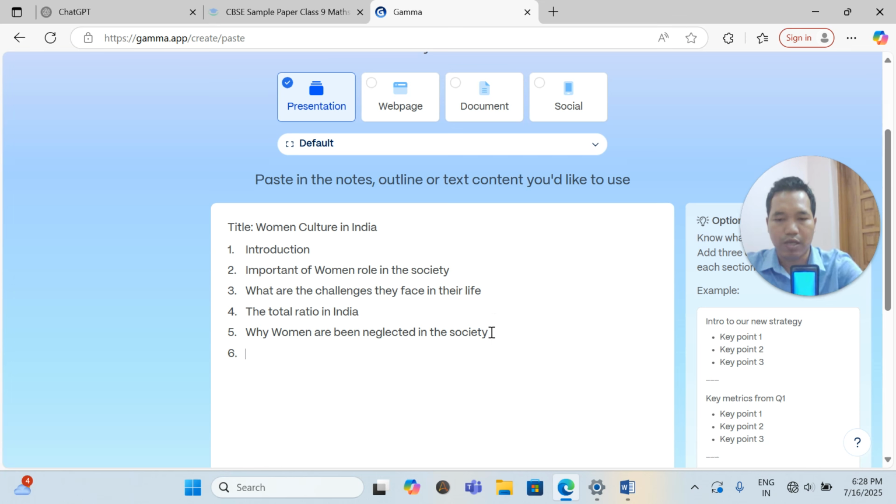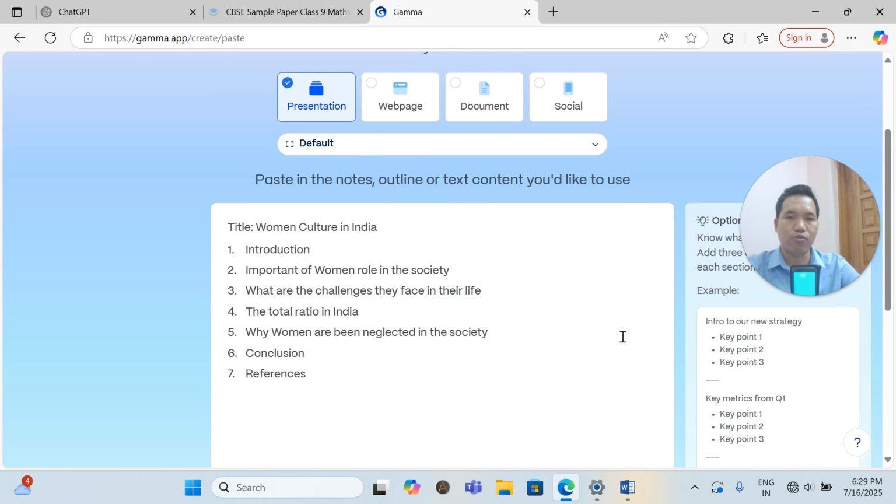Then after that, you can write the conclusion, and you can give your references. So this is the format in which I want to generate my presentation.